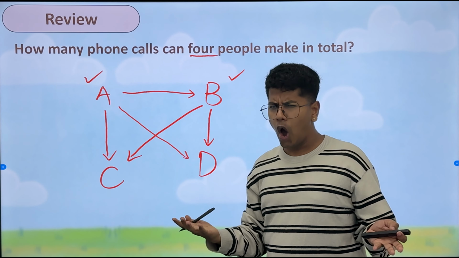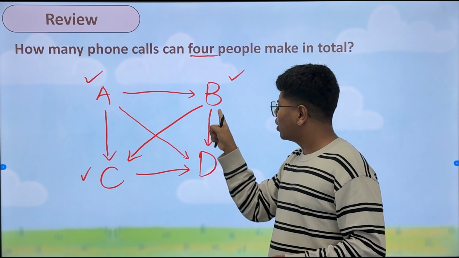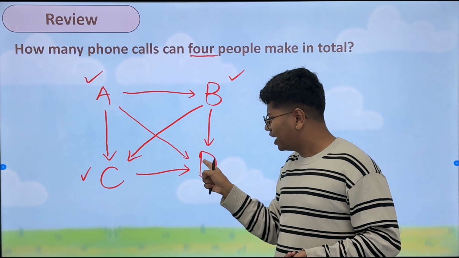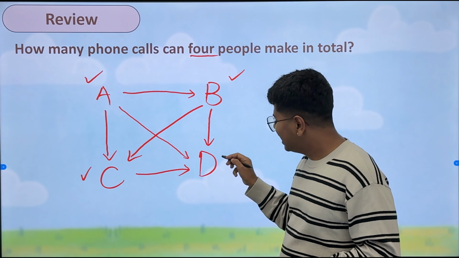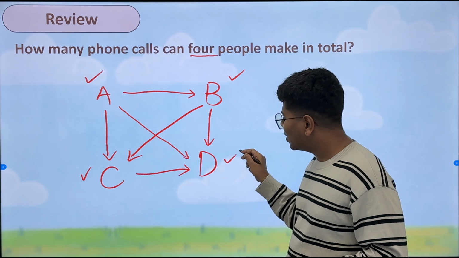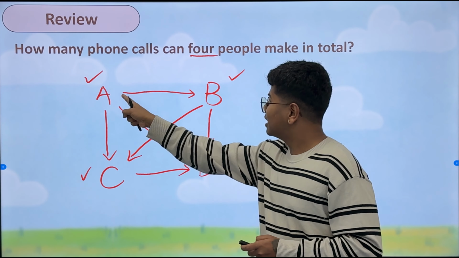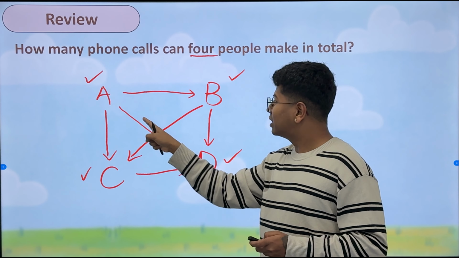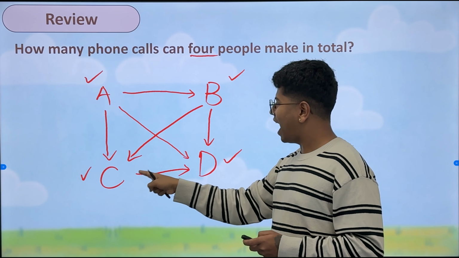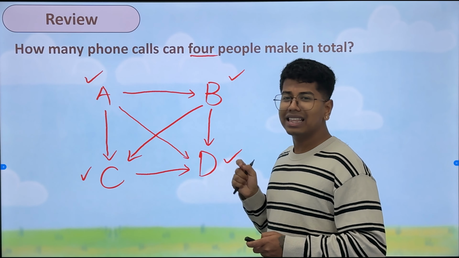Let's focus on D. D has already made it with B. So, it's done. D has already made it with C. Done. So, D is also done. Now, we just have to count the number of phone calls here. It's like 1, 2, 3, 4, 5 and 6. So, there are 6 phone calls in total here. Just have to count the number of lines.